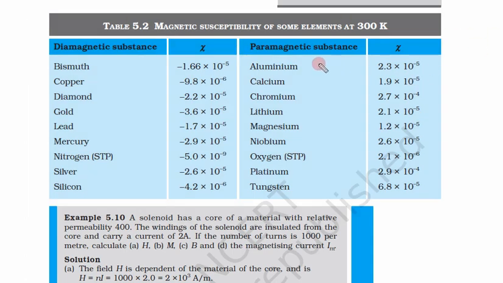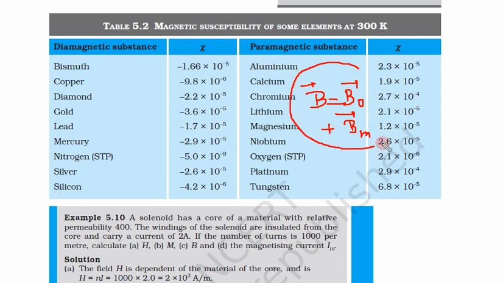So suppose we put paramagnetic material, so there is some internal magnetic field which is B0. This will be increased by introducing this material. This magnetic field will be increased. Suppose this was, let us say, 100 Gauss. By introducing this material it will be increased, let us say to 110 Gauss or 120 Gauss. So these materials will increase the magnetic field intensity.